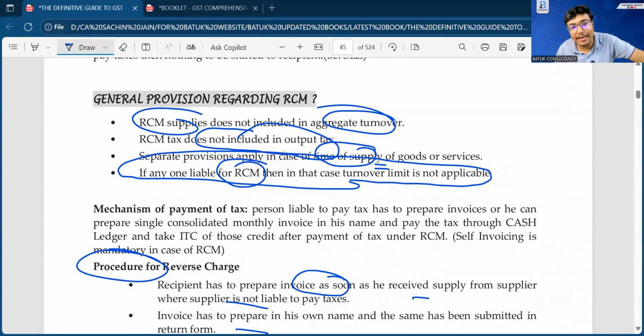Hari Kishan sir, regarding the reverse charge mechanism in case of royalty on mines, you will know that the Constitution Bench of nine judges of the Supreme Court of India has already pronounced the decision that the royalty on mines is not a tax, hence RCM will be applicable on that. So whether it is related to service tax or GST, you have to make the payment of tax under reverse charge mechanism.